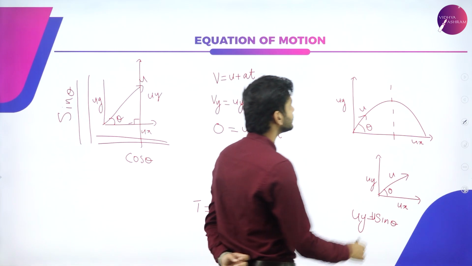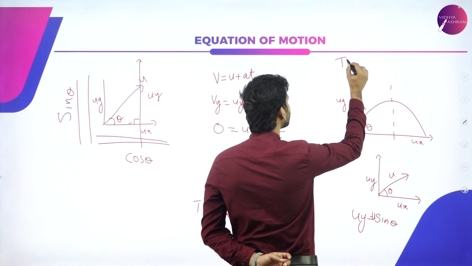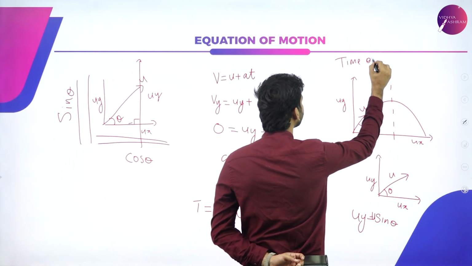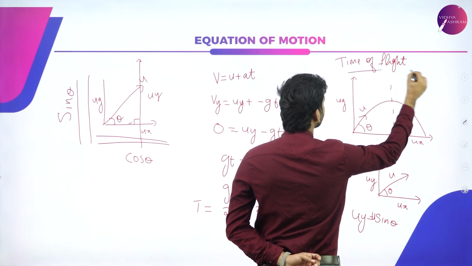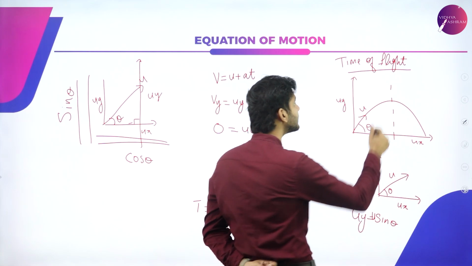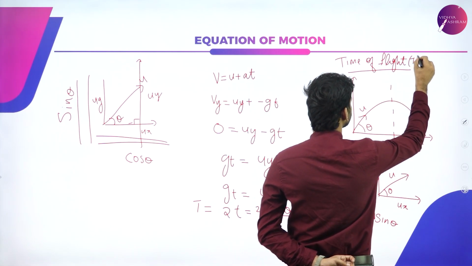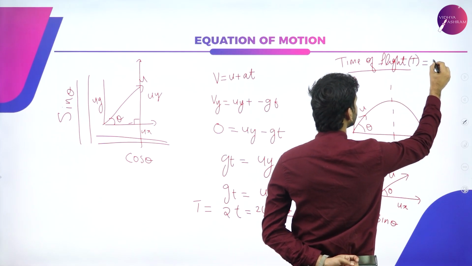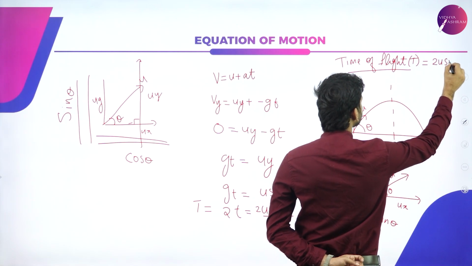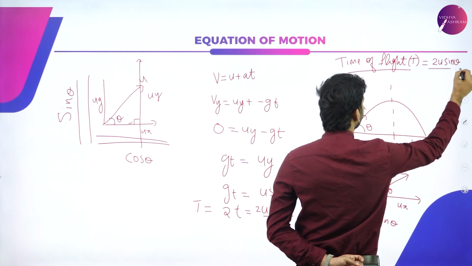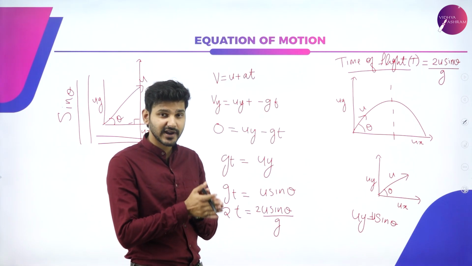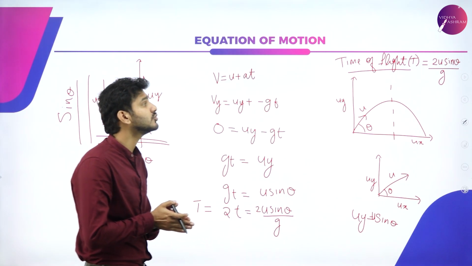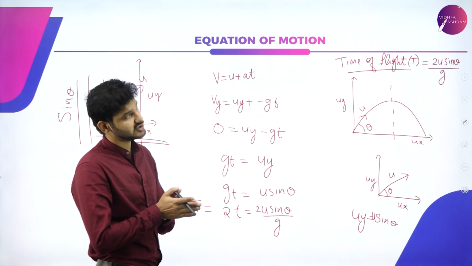The time of flight of a projectile is given by the equation t is equal to 2u sin theta divided by g.